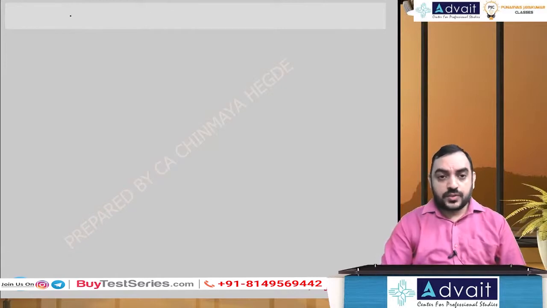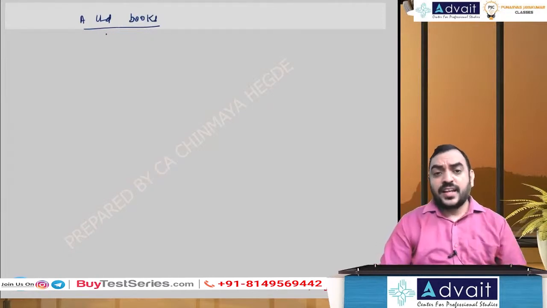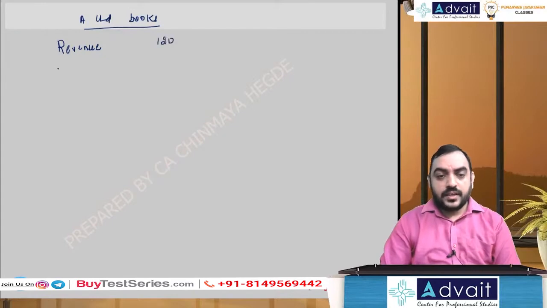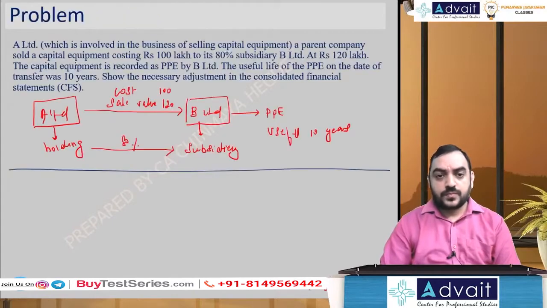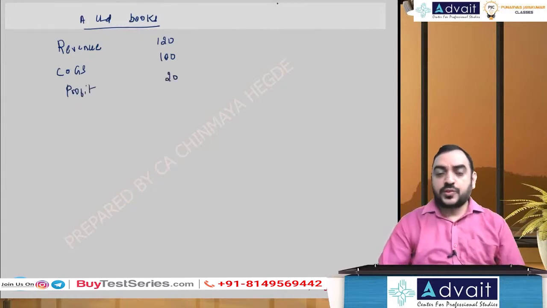In A Limited books, they would have recognized a revenue of 120 and their cost of goods sold 100. Relevant for this transaction, I'm telling. And profit, they have recognized 20. This is in A Limited books.